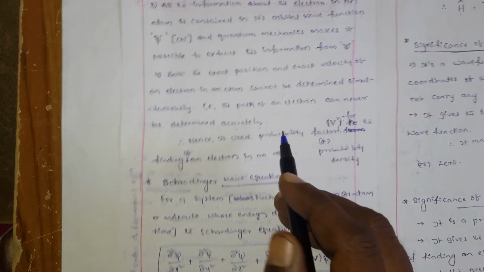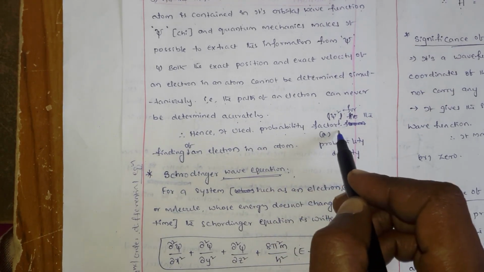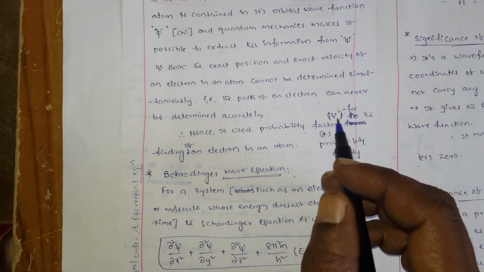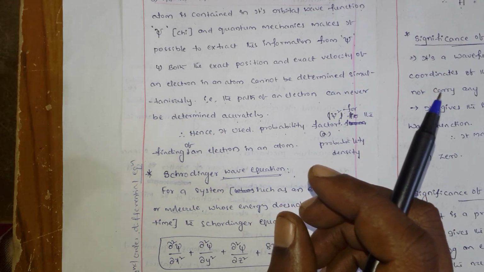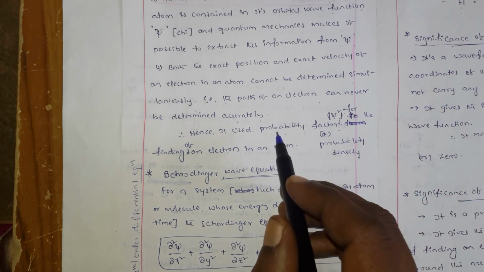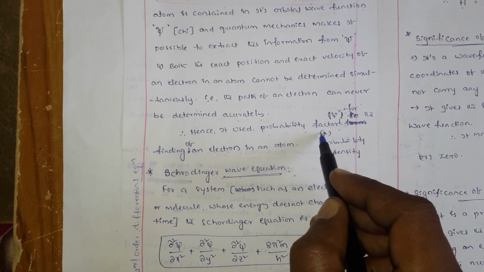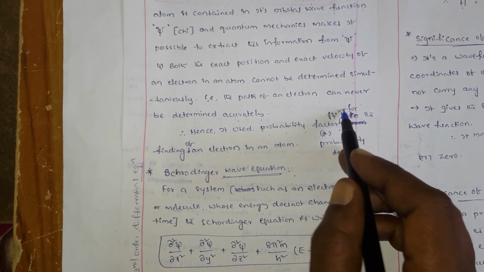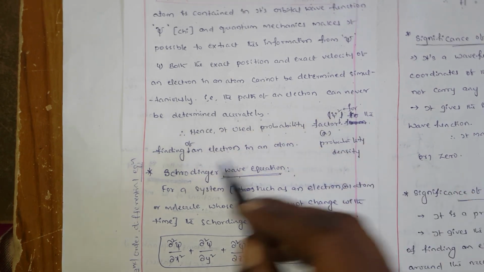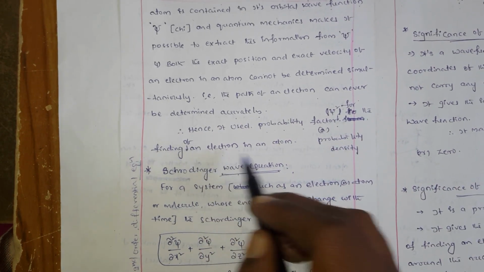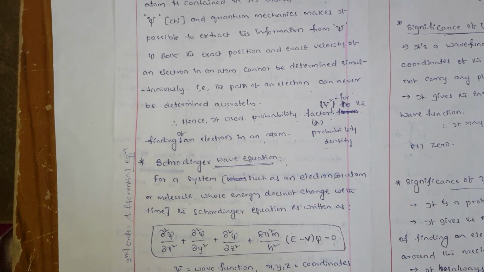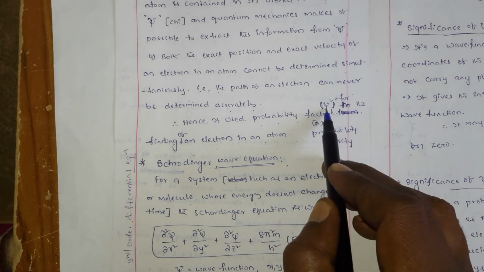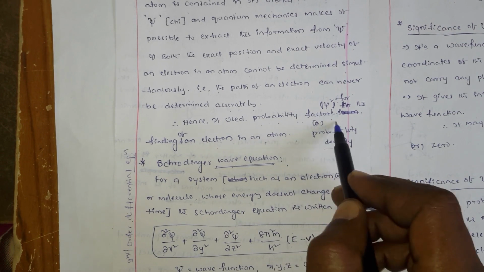Hence a probability factor is used. Instead of exact momentum and exact position, they used probability. What is the probability factor? It is psi square, for finding an electron in an atom. The probability factor is also called probability density. Psi square is nothing but the probability factor.